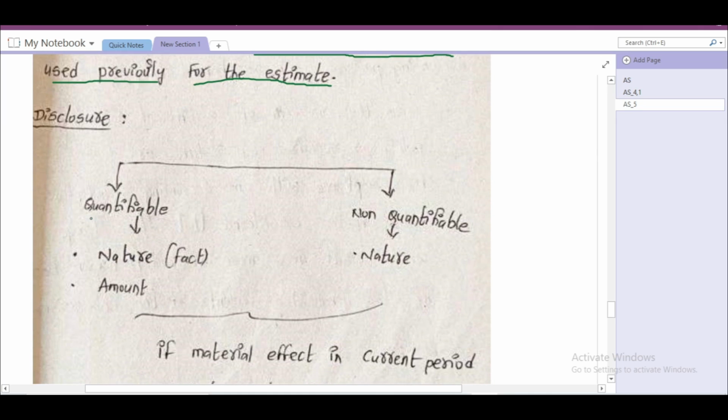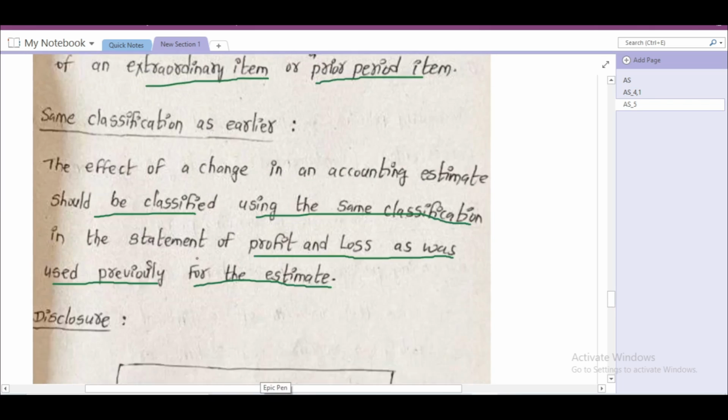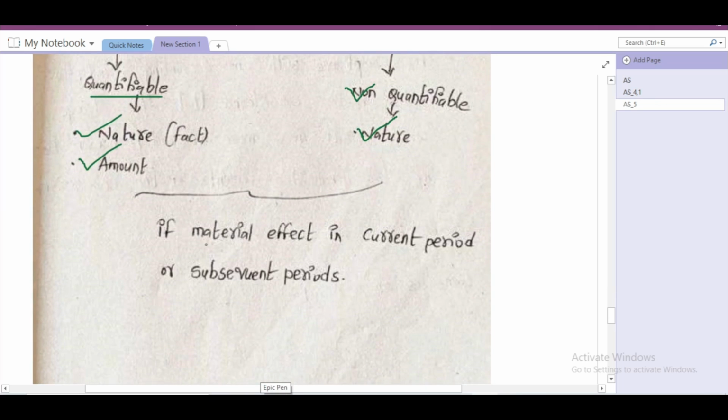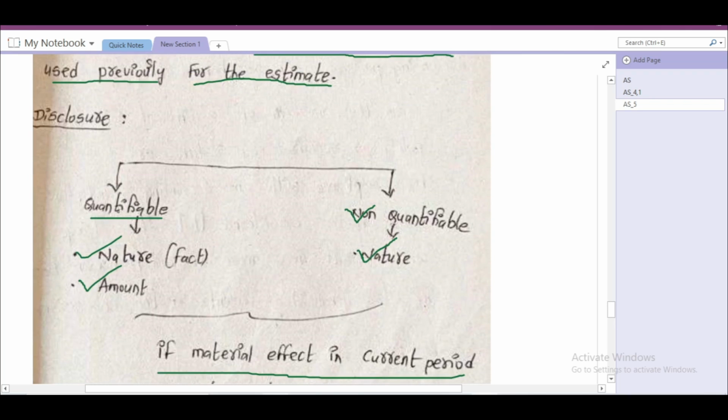Disclosure requirement. If it is quantifiable, we have to disclose nature and amount both. If it is not quantifiable, we have to disclose only the nature of that accounting estimate. If there is a material effect in the current period or subsequent periods, that is also important. Only if it is material, we have to disclose.